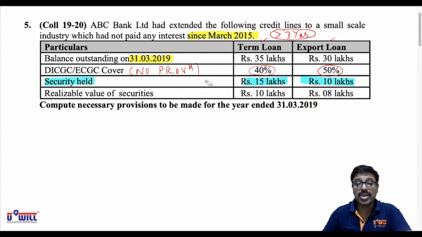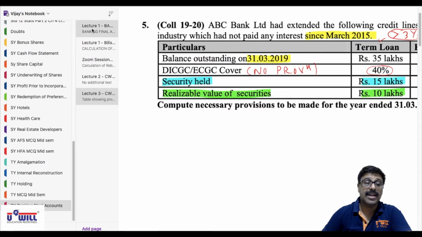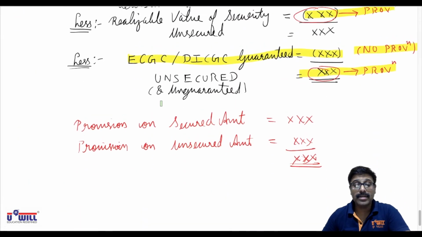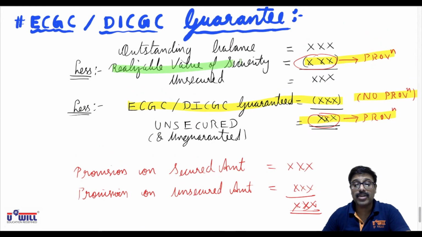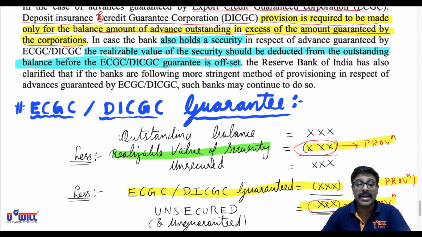So security held is 15 lakhs and 10 lakhs, but the realizable value of securities is 10 lakhs and 8 lakhs, and we have to subtract the realizable value. See, what did I make you write here? Realizable value of security, and even in this paragraph, the realizable value of security should be deducted from the balance.